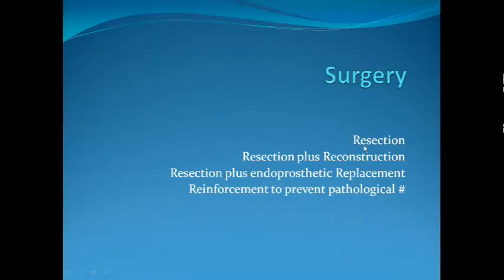In surgery, apart from resection, we sometimes have to add reconstruction, sometimes an endoprosthetic replacement, and sometimes instead of dissection we simply do a reinforcement to prevent pathological fracture if we suspect an impending pathological fracture in a benign bone tumor. These are general principles that we have already covered. I have done a quick recap, so it will help us in understanding the common bone tumors that we are going to study today.